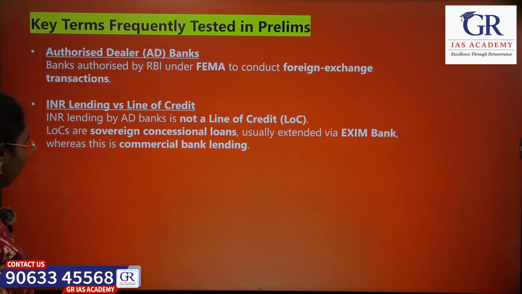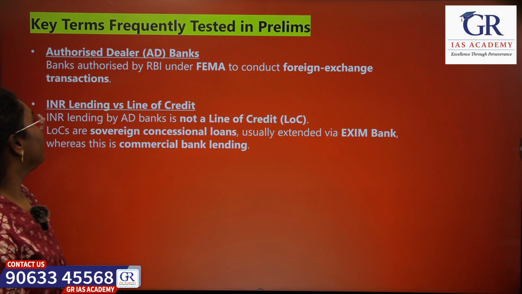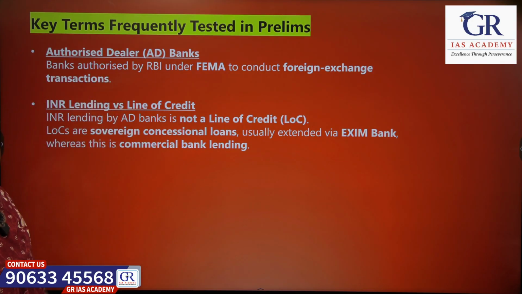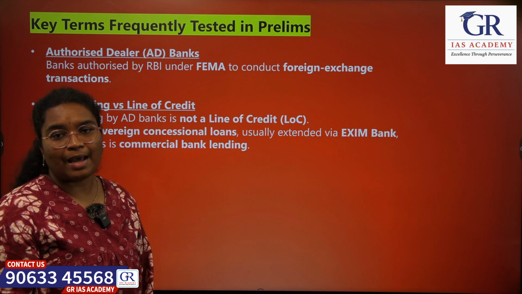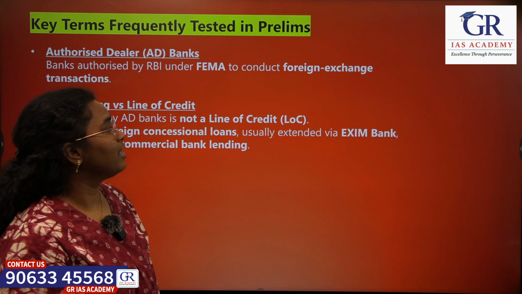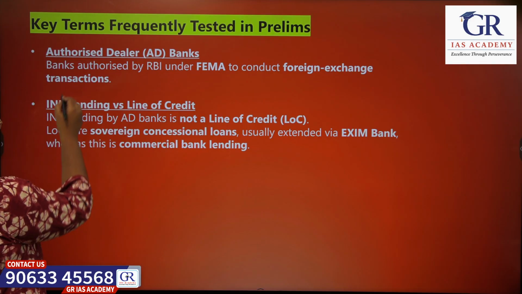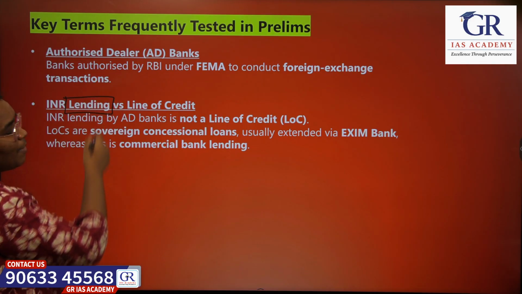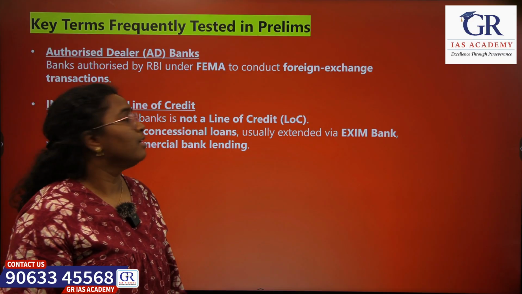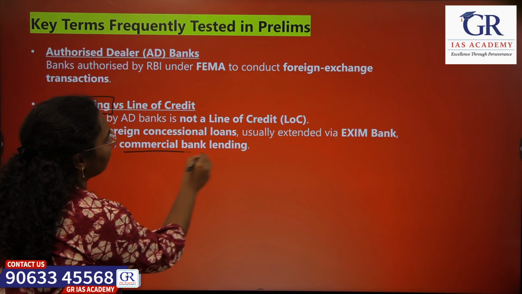So let's see a few other key terms associated with the topic. We have seen the authorized dealer bank. It is just a bank authorized by RBI for the foreign exchange transactions. And money lent by authorized dealer banks is not considered as a line of credit. It is just a commercial bank lending.